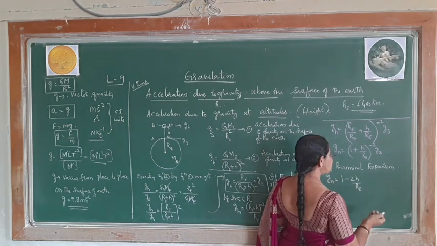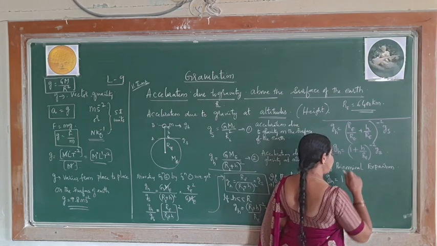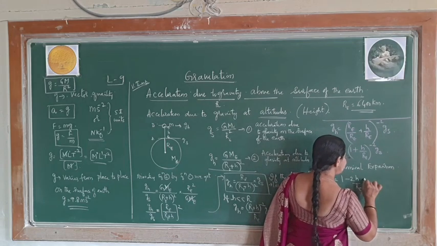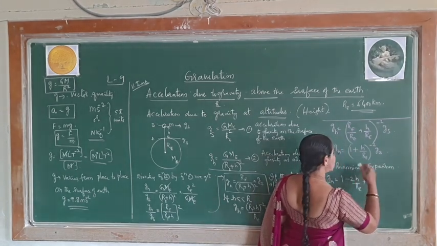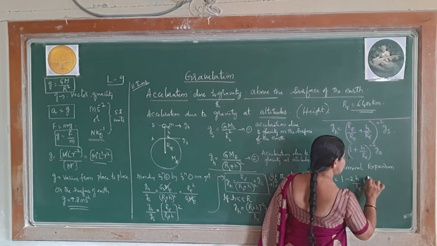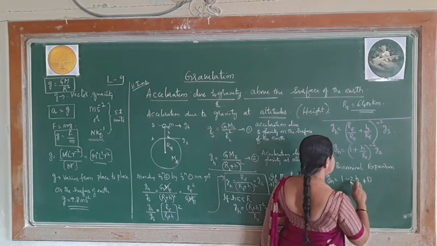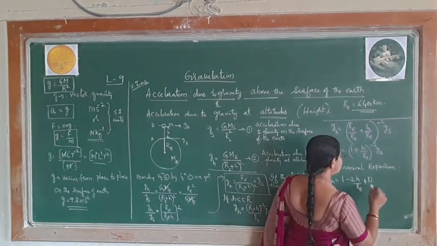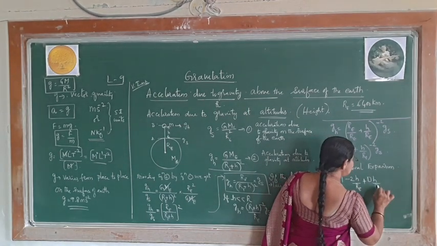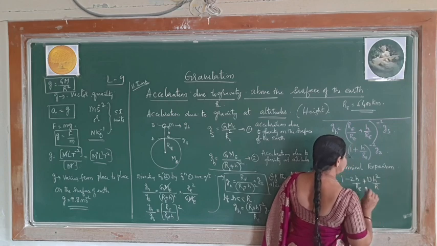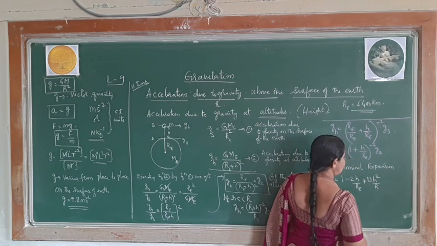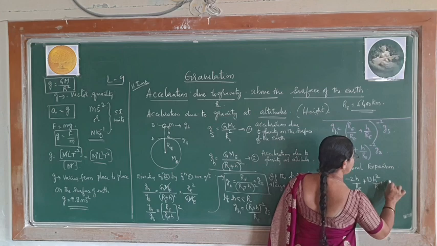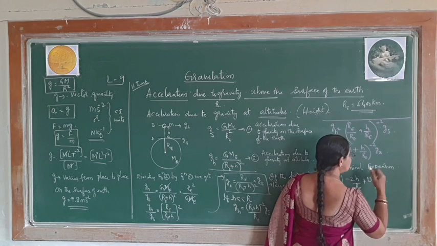Okay. What's the next term? According to binomial expansion, the next term will be plus, and we do not know the one power, so we write exactly, I keep it as it is. And here this h by R will be reduced, at that time it becomes h square by R, that is nothing but h square by R like this. The terms will go like this. Again this becomes h cube by R.